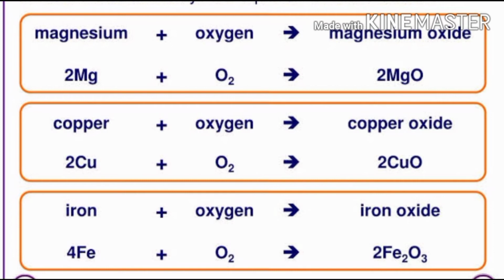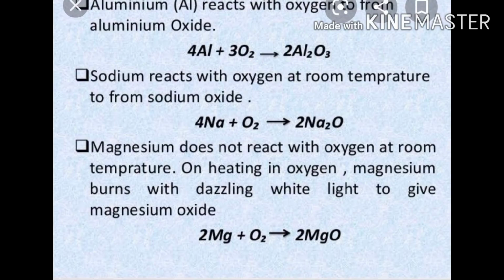Let us now discuss another metal, iron. Iron also reacts with oxygen in air to form iron oxide. A brown colored iron oxide is formed as a product. The rate of reaction is slow. Let us now discuss the case of aluminium.